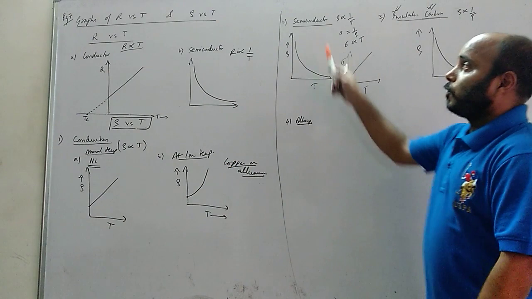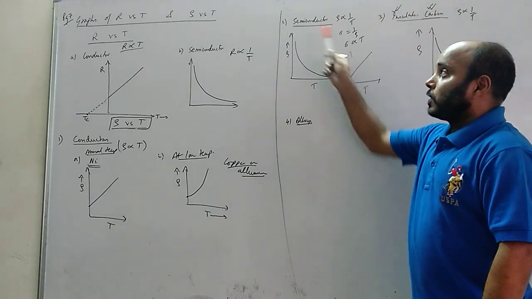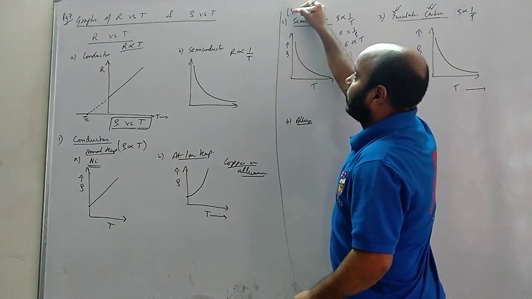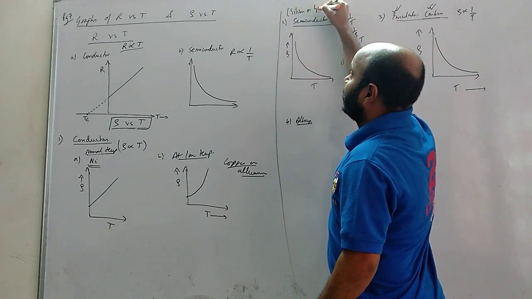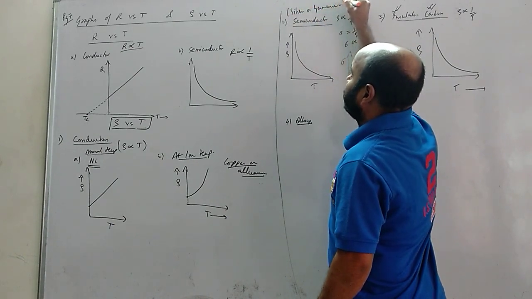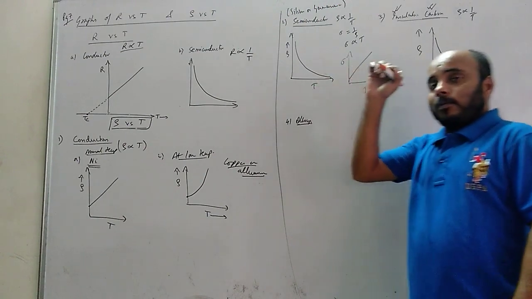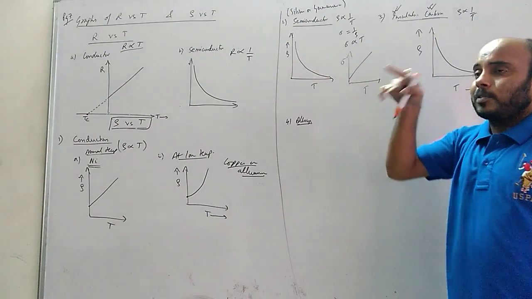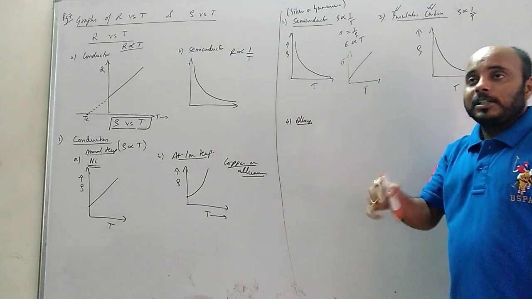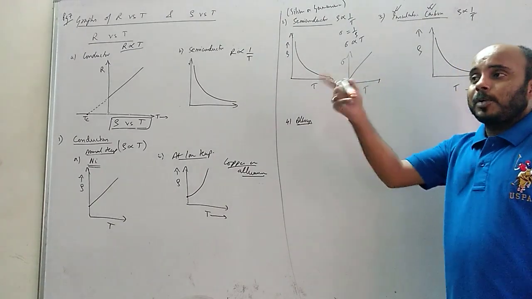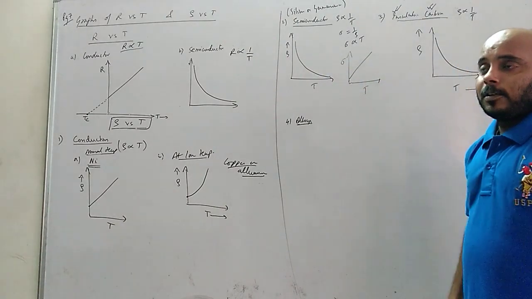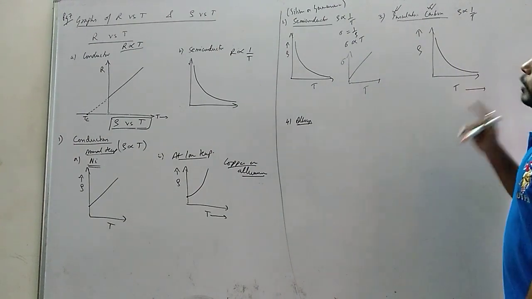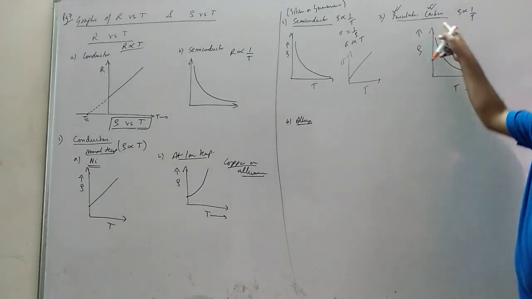Understand? If they ask you for a semiconductor, instead of semiconductor, they will say silicon or germanium. Okay, these words are not written in the notes. Please note it down. Silicon, germanium. They will not ask you directly semiconductor. They will say silicon, it's a semiconductor. You have to draw this graph. Germanium is a semiconductor. Draw this graph. Okay. Now, if they ask you for insulator, draw this graph. If they ask you for carbon, draw this graph.